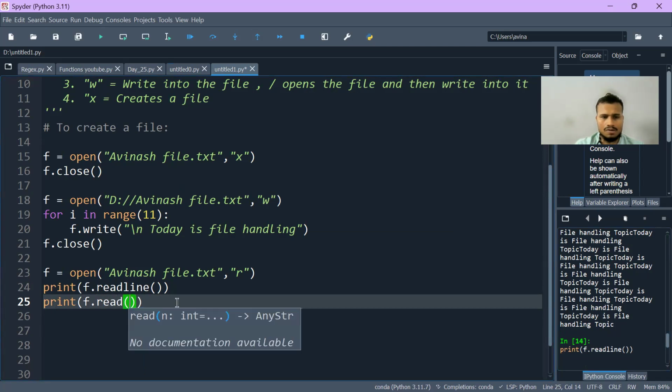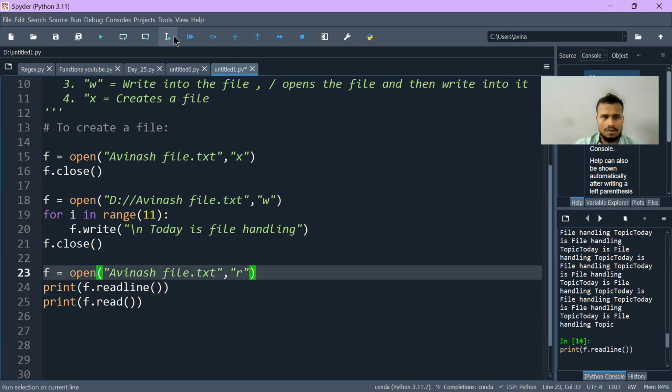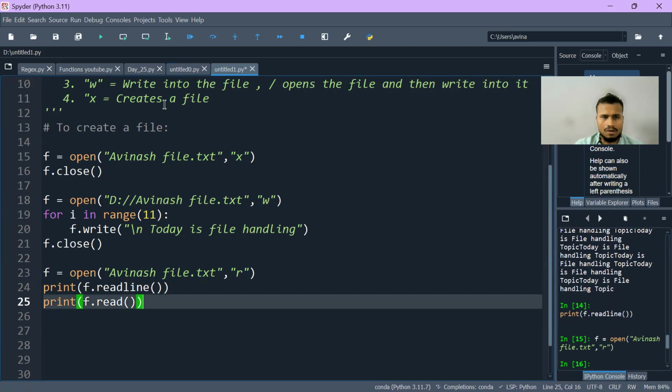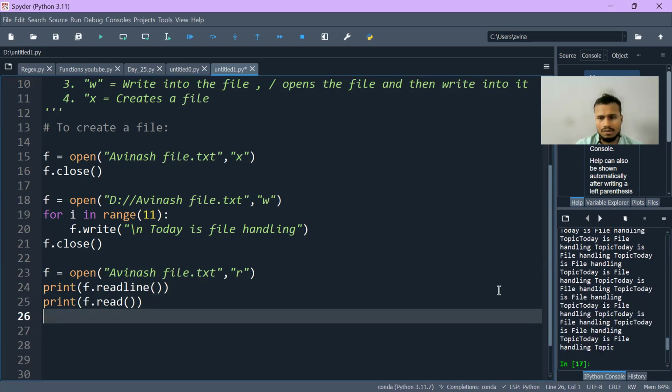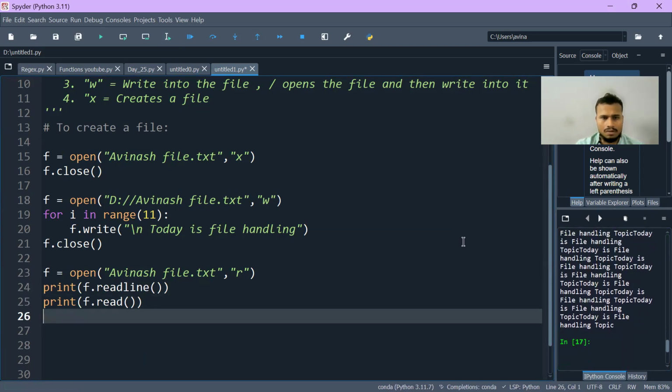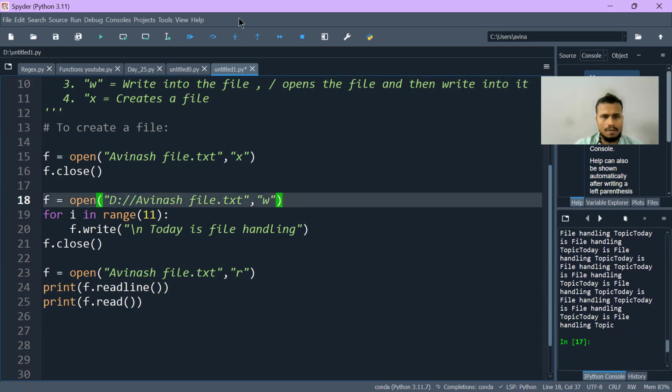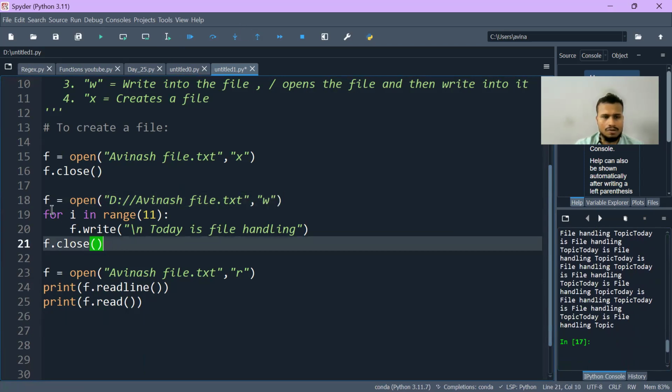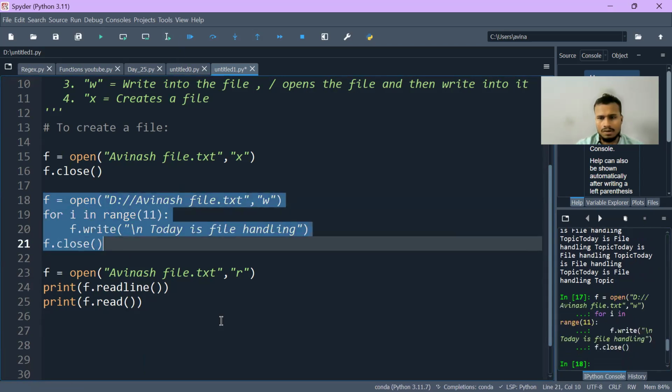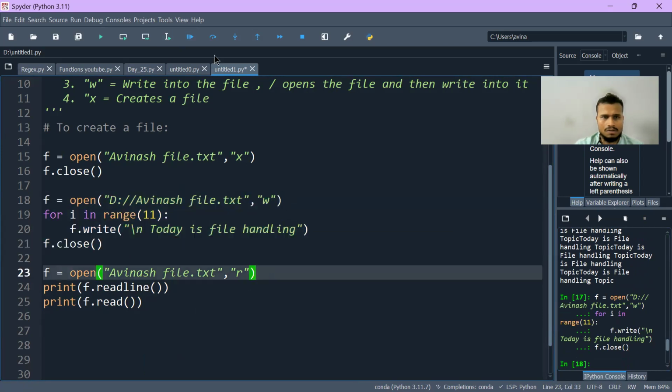Okay. So basically, what's the meaning of this? If I execute this, just give me a second. I will execute this line of code again.